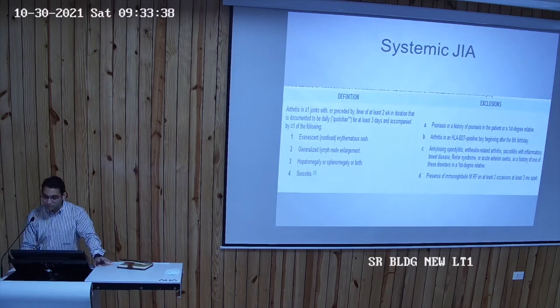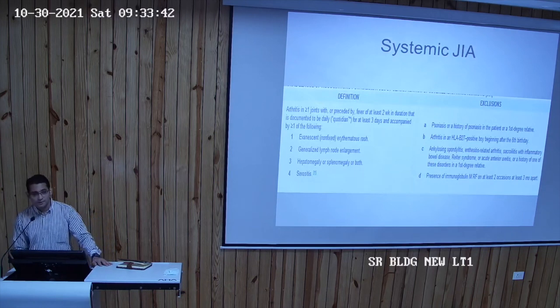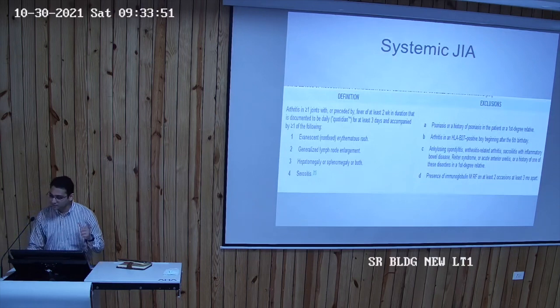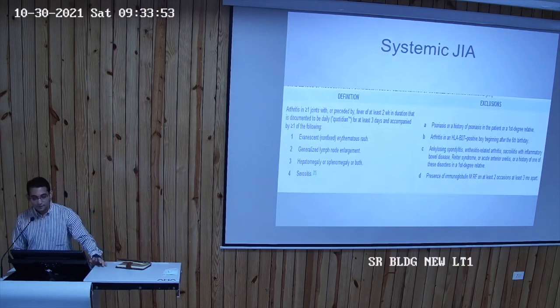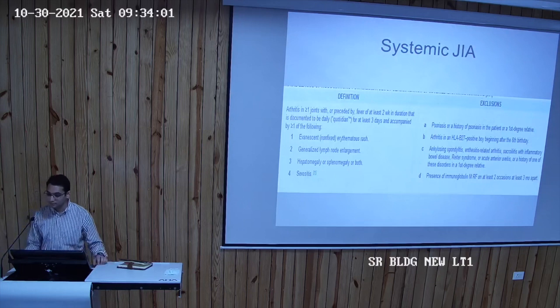Having said that, most of these kids present with fevers and rashes, they may or may not have joint involvement at the start. That's what makes it very complicated to diagnose. If a child is coming to you and you're calling them systemic juvenile arthritis without any joint involvement, it becomes very challenging. And in textbooks they say that the joint involvement can be even 10 years after the onset of the fever and rash. So it can take a long time to diagnose this kind of JIA.